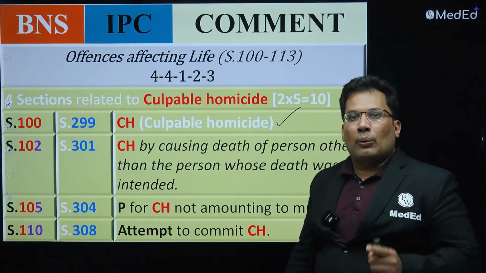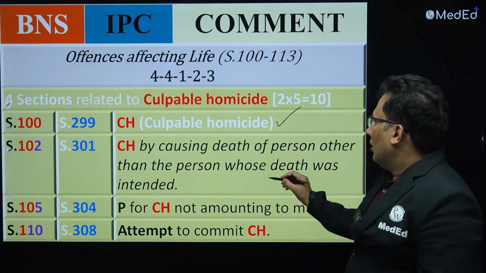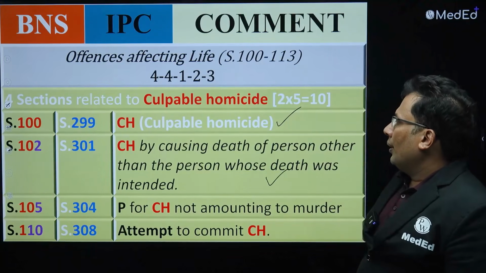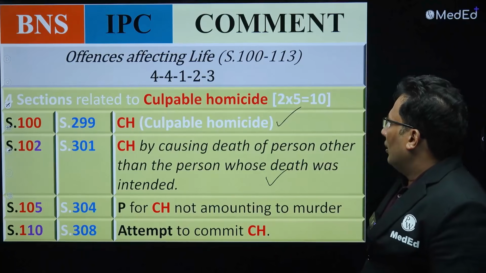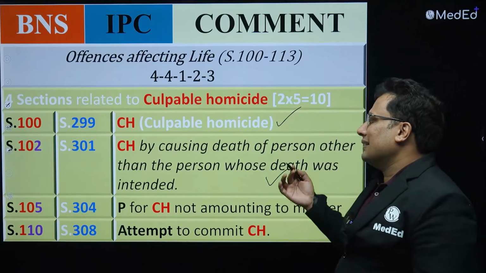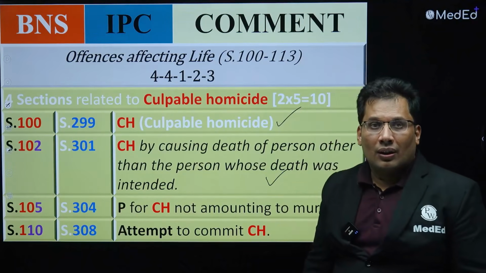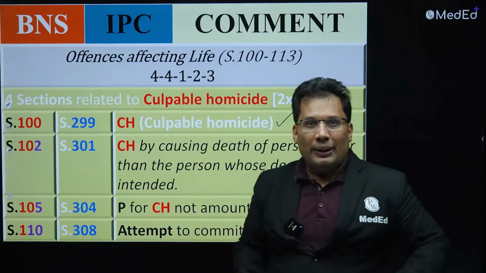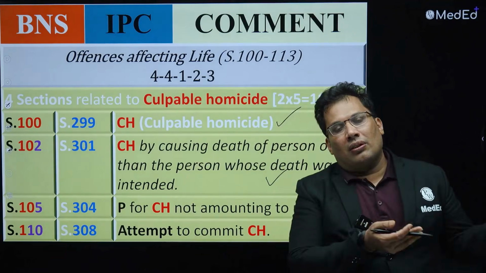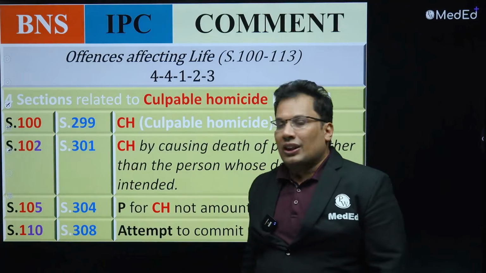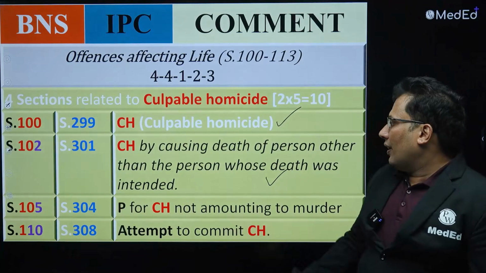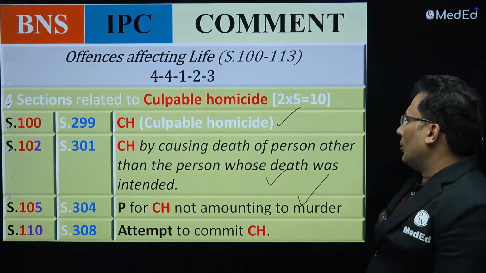102, culpable homicide by some person leading to death of a person whose death was not intended. The actual target was me, but someone else got killed. That is what 102 is saying. 105, culpable homicide not amounting to murder.